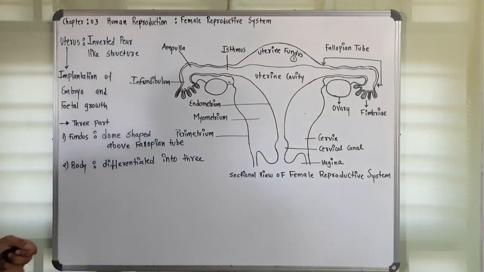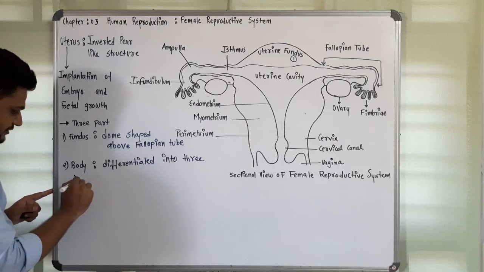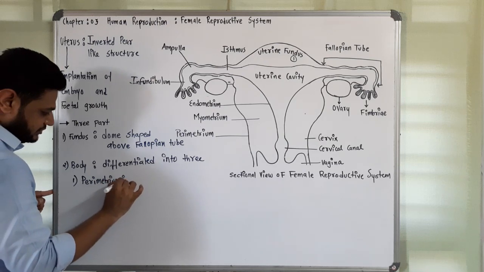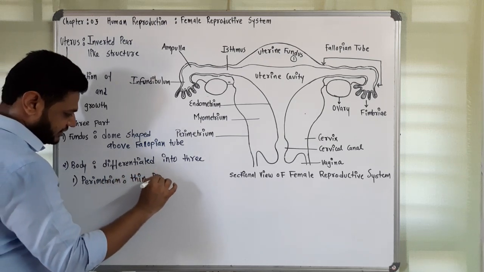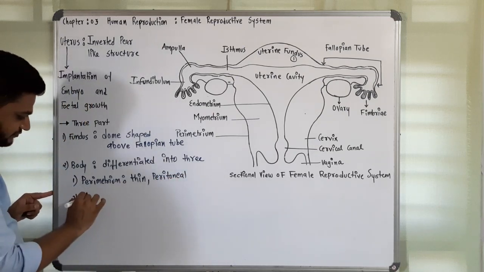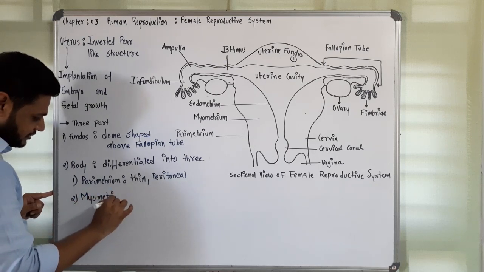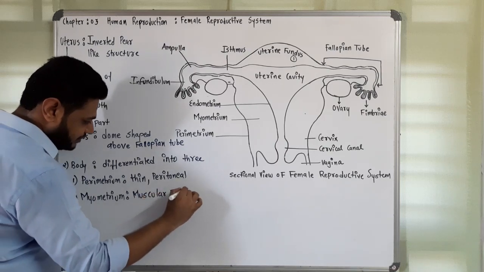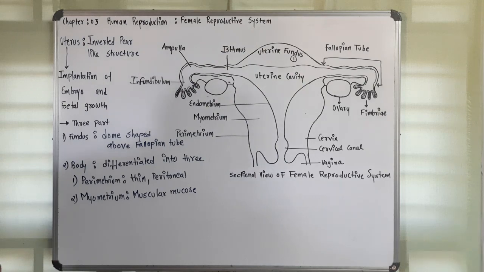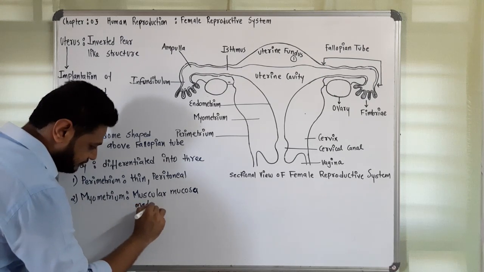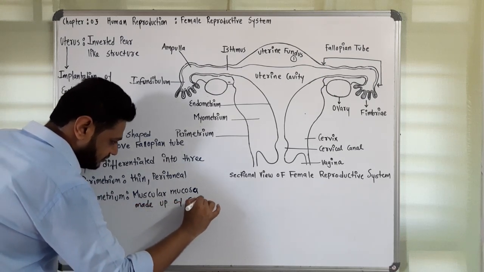The first one, the outermost, is a thin peritoneal layer called the perimetrium. Second is the myometrium, which is muscular, composed of smooth muscle fibers.